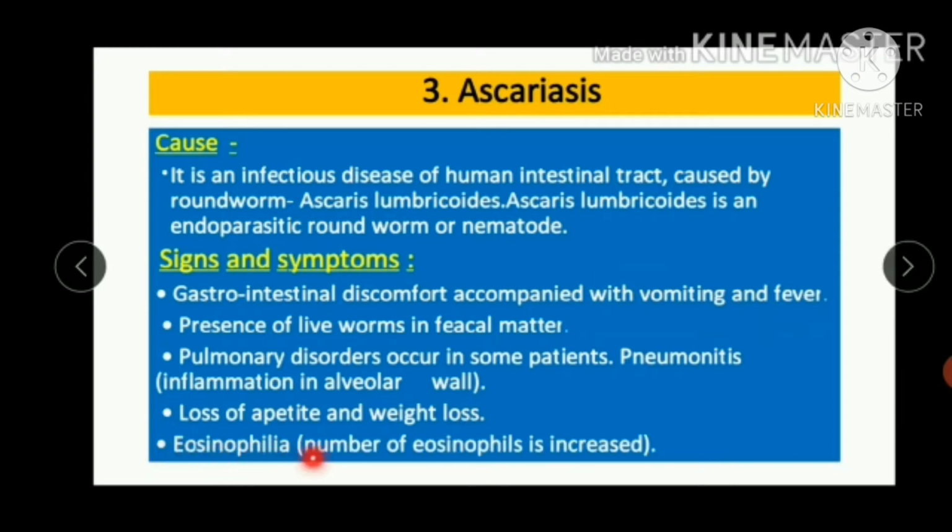Eosinophilia, the number of eosinophils is increased. So what is an eosinophil? Eosinophils are a type of WBC whose number increases in Ascariasis. They are our fighter cells, so the number of these fighting cells increases.